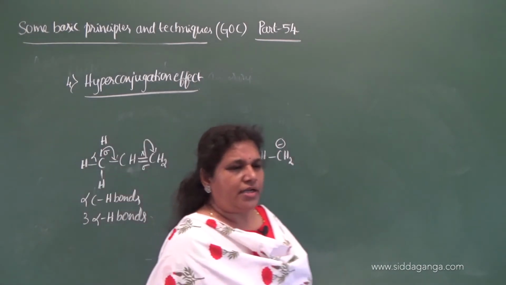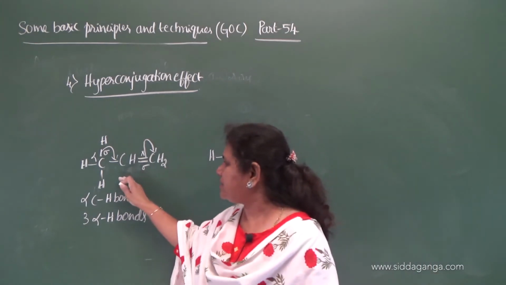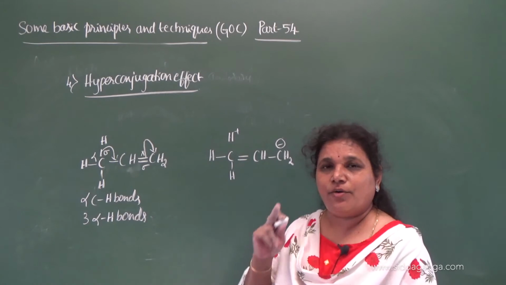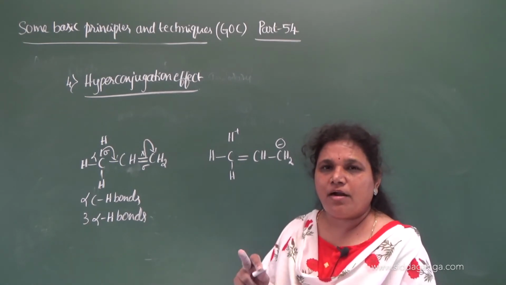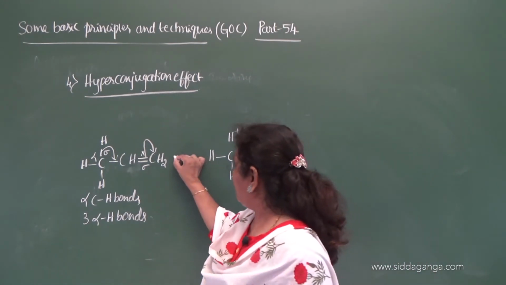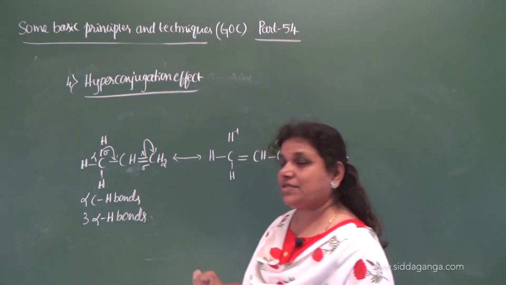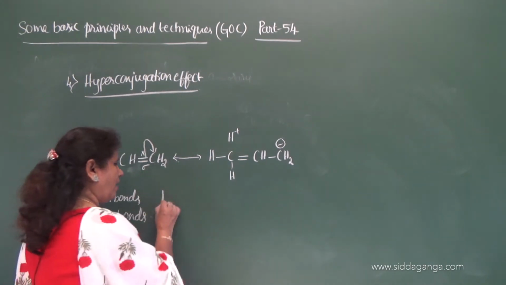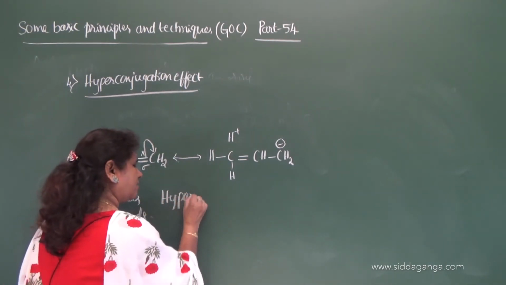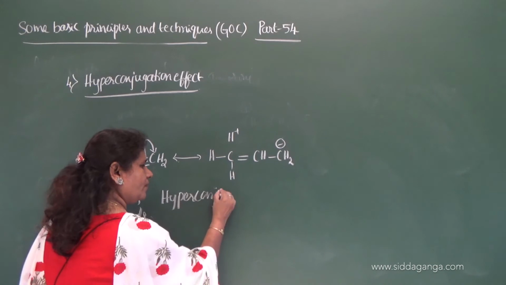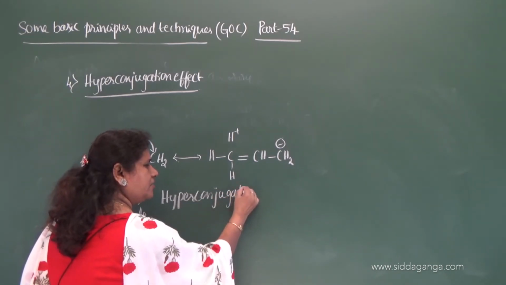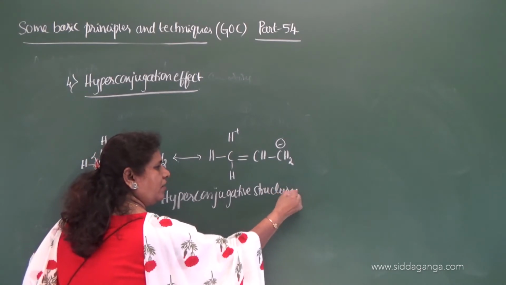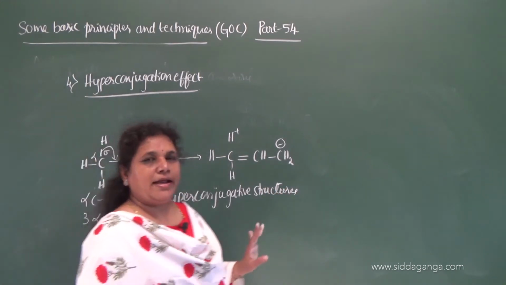Now, look at this structure and this structure. These two are the same, but they differ only in the position of the bond or the pair of electrons. They are also called resonance structures, but here particularly they are called hyperconjugative structures, and they are also denoted by a double-headed arrow.